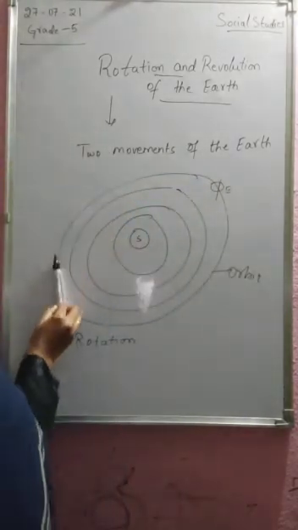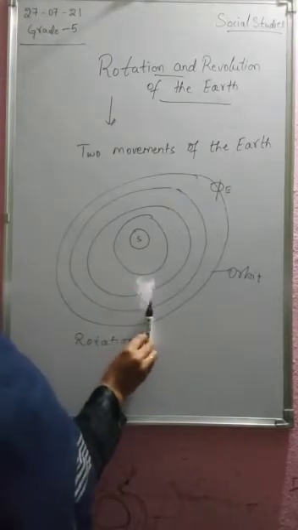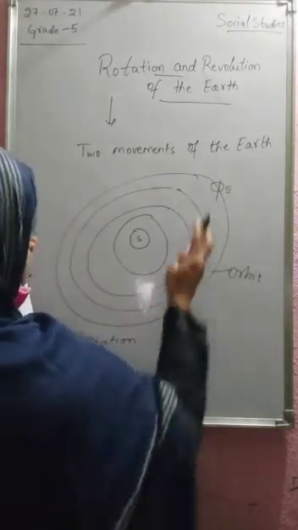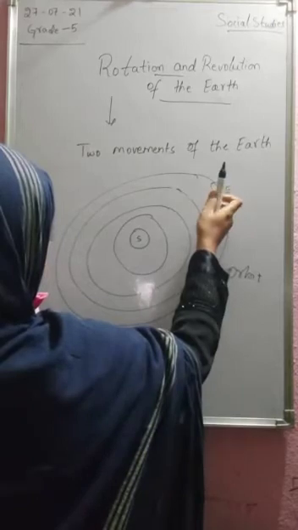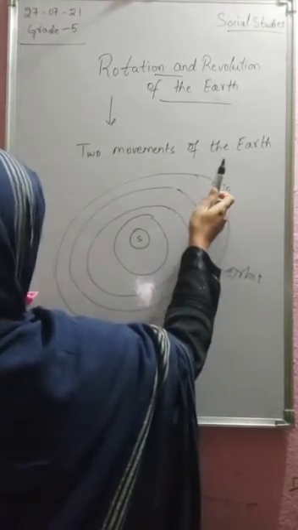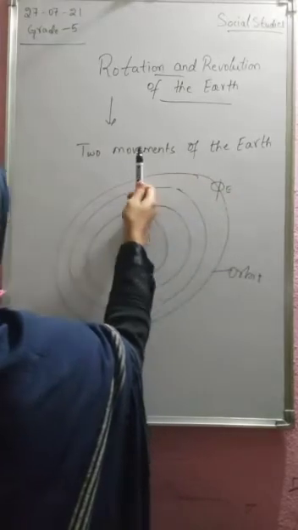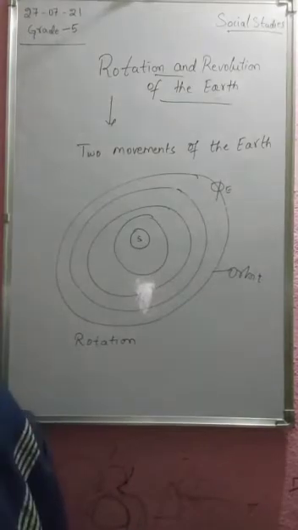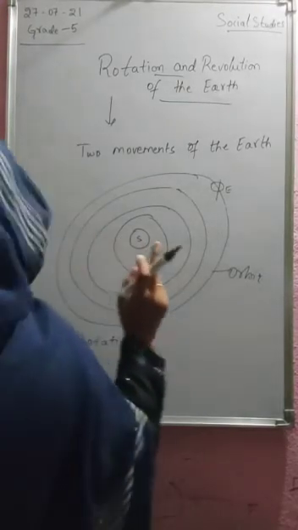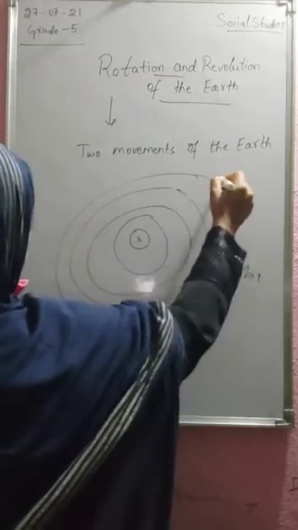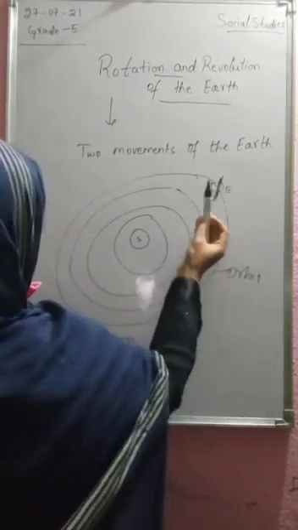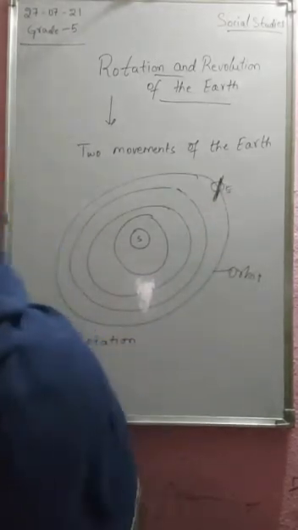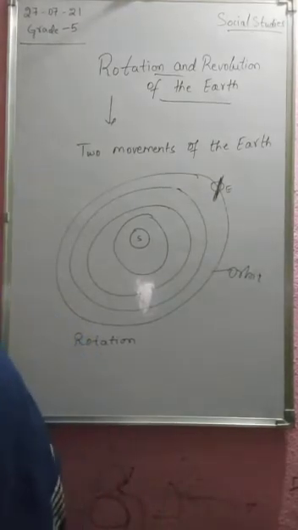The Earth spins on its axis as it moves around the Sun. This spinning is called rotation. So what effect is seen? Days and nights are formed.